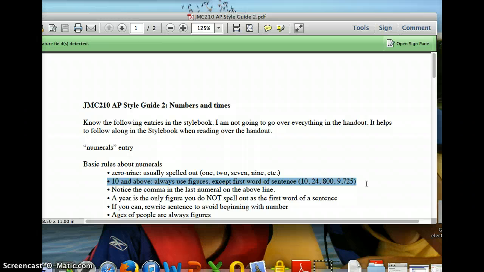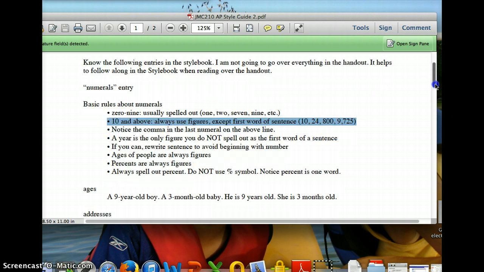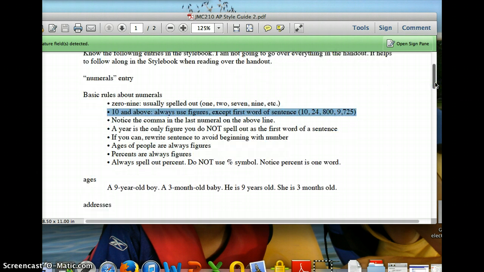So anytime you see a number that is over 9, you would use figures, except if it's the first word of a sentence. And if it's a very long number, like 9,725, you want to rearrange the sentence so you don't have to spell it out. Notice that 9,725 has a comma.